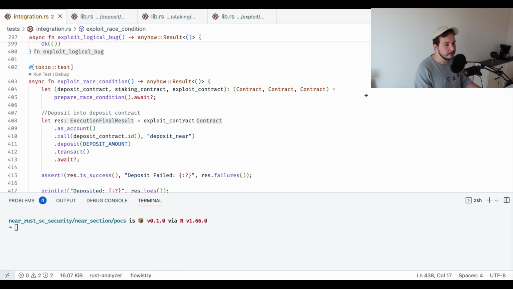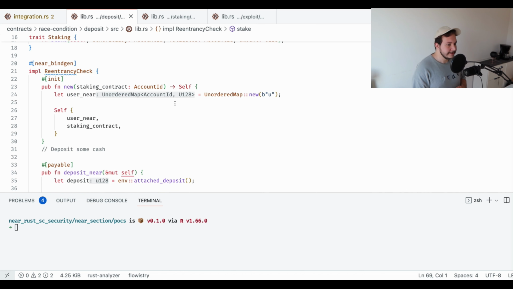Hello everyone, welcome back to the code. In this example, we're going to try to exploit a race condition in our victim contract. Again, you have access to the victim contract, staking contract, and exploit contract in the race condition folder. So you can just navigate there to have access to them. This example is super similar to the one that I explained to you in the slide deck.